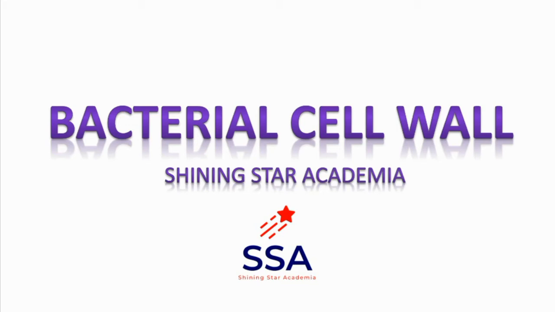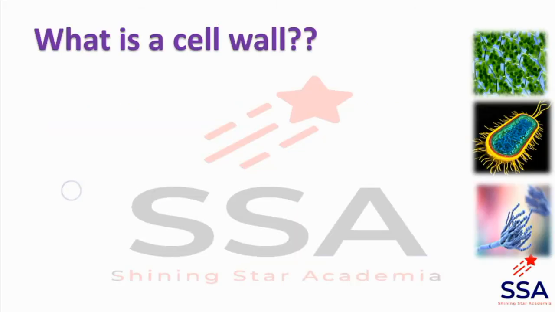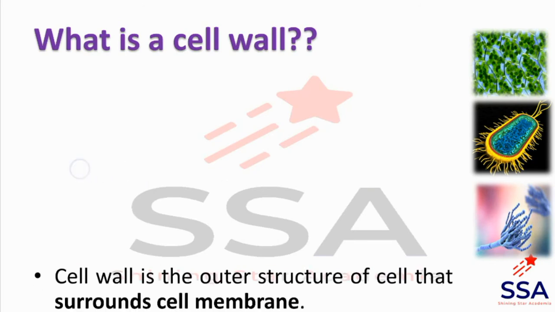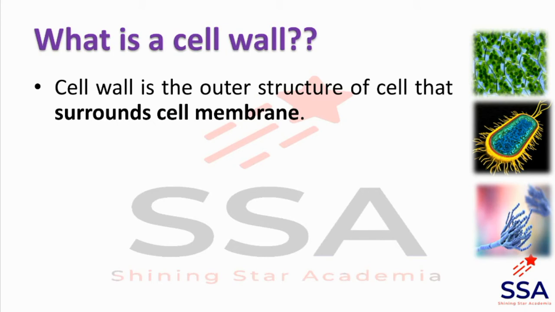That's why we are studying one of the components, that is cell wall. First of all, what is a cell wall? So, cell wall is the outer structure of the cell that surrounds the cell membrane. Here plant cell, bacterial cell and fungal cell wall images are given.